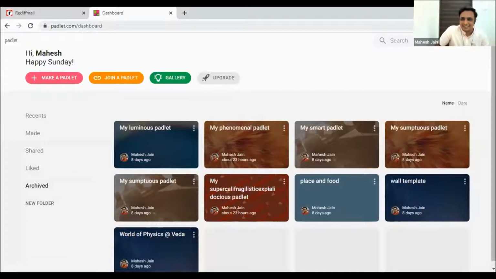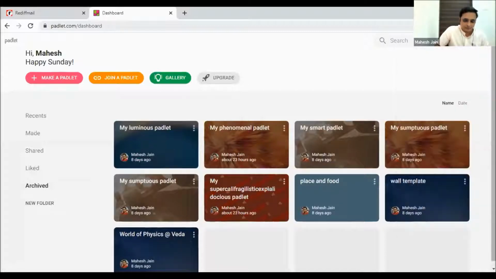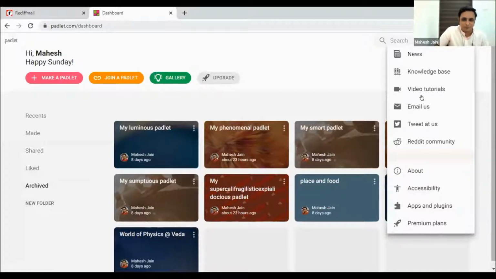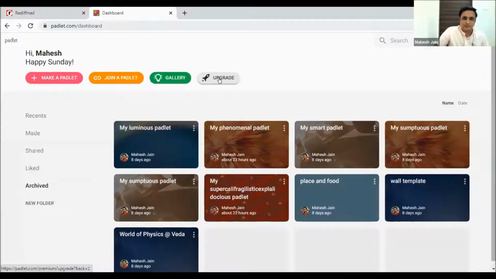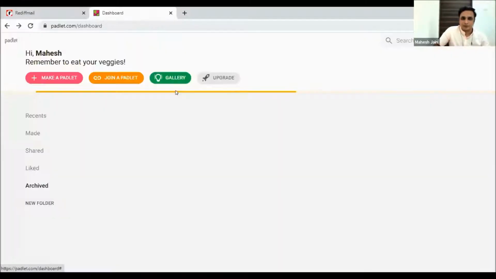Going ahead, on the right side, as I showed you in the PPT, is all the required details. This is for help, and if you want to upgrade, as I've shown you in the PPT, you just need to click on this, and there you are. It says upgrade, and you can follow the details of upgrading. So I'm going to go back now.